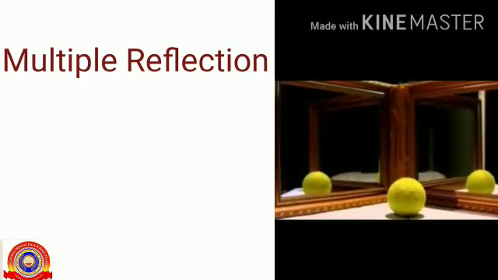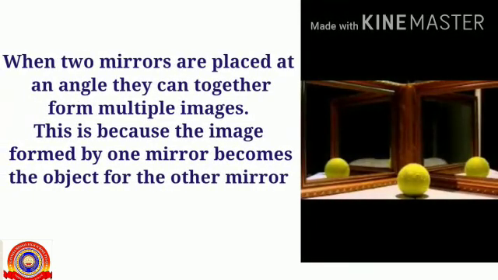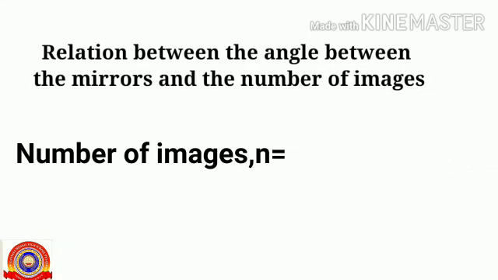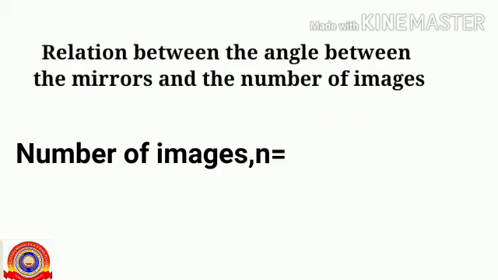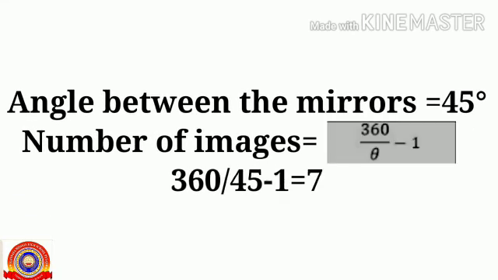Next one, multiple reflection. When two mirrors are placed at an angle, they can together form multiple images. This is because the image formed by one mirror becomes the object for the other mirror. And the number of images formed by changing the angle between the mirrors is calculated by using the formula 360 divided by theta minus 1, where theta is the angle between the mirrors. This is the equation which shows the relation between the angle between the mirrors and the number of images.